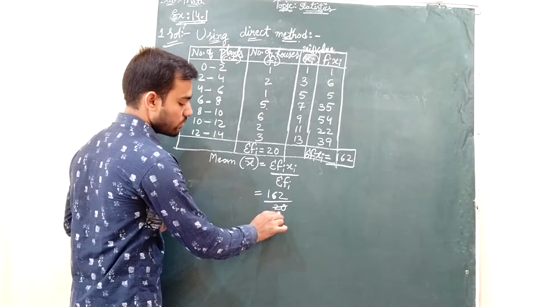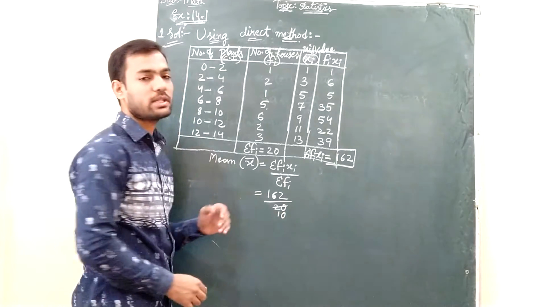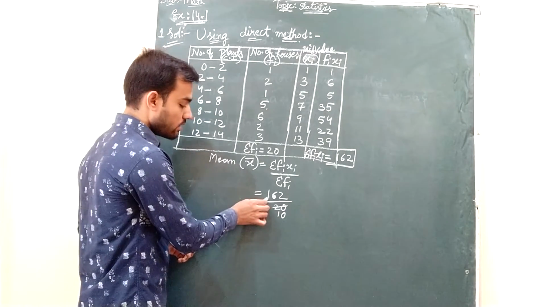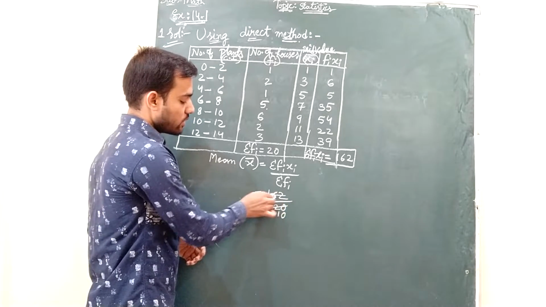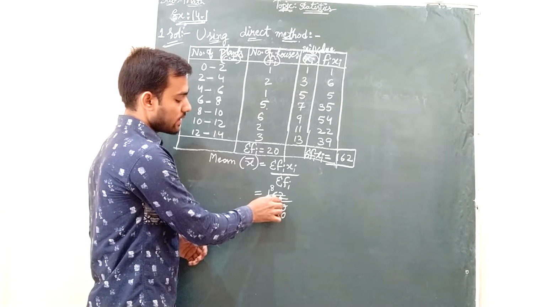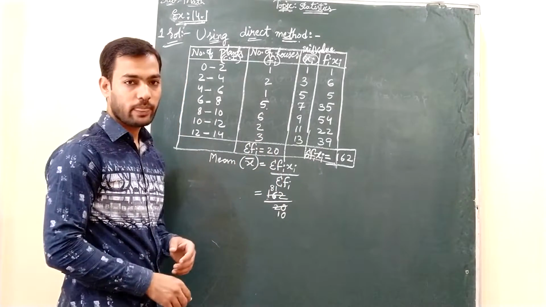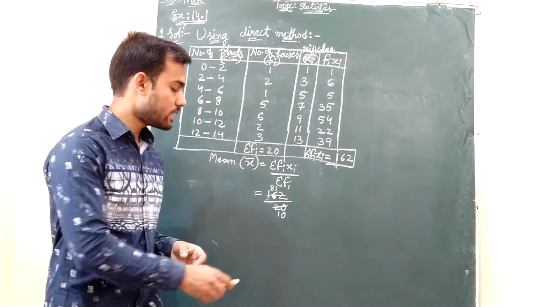So 2 ones are 2, 2 zeros are 0, which is nothing but 2 tens are 20. And then here 1 is not a multiple of 2, right? So we will take 2 digits, 16. 2 8s are 16, then at last 2 ones are 2, right? So what we got here, we got it as